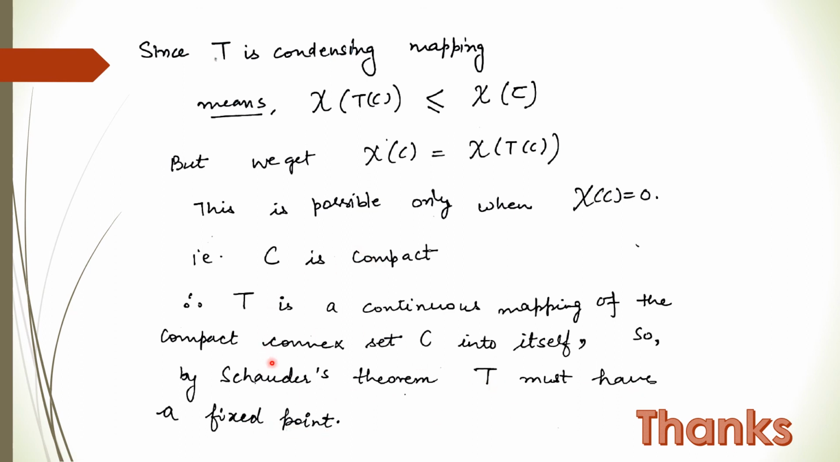Since it satisfies the conditions of Schauder's theorem, which says that if there is a mapping which is continuous, defined on a compact convex set into itself, then that mapping has a fixed point, therefore T must have a fixed point.